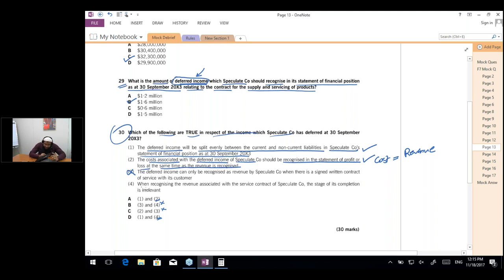And in 4, the question says that when recognizing the revenue associated with the service contract of Speculate, the stage of its completion is irrelevant. This is wrong. The stage of completion is always relevant, that you have to recognize the revenue according to the stage of completion. So this is relevant, it is not irrelevant. So the answer to this is going to be A.